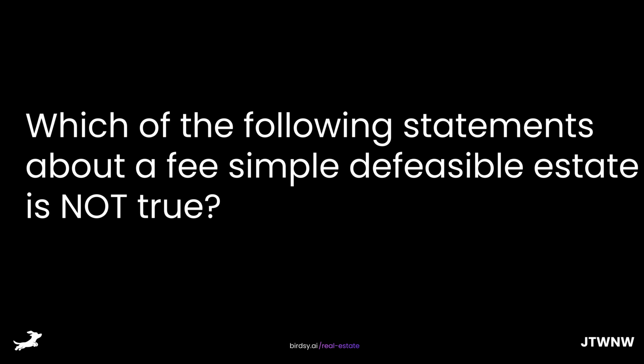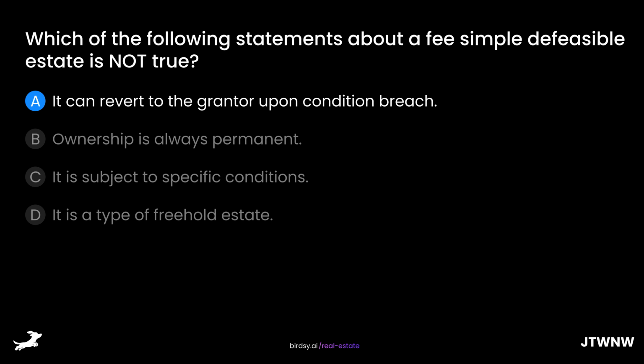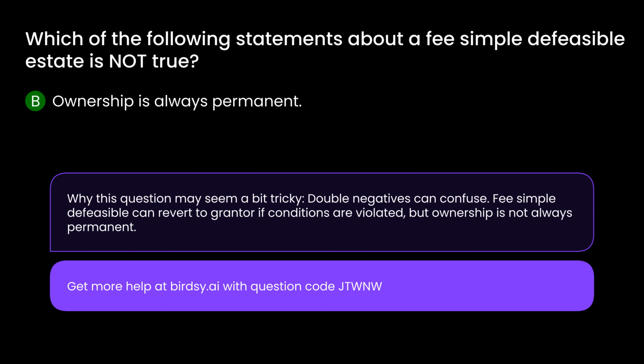Which of the following statements about a fee simple defeasible estate is not true? Is it A, it can revert to the grantor upon condition breach, B, ownership is always permanent, C, it is subject to specific conditions, or D, it is a type of freehold estate? The answer is B. Ownership is always permanent. Why this question may seem a bit tricky. Double negatives can confuse. Fee simple defeasible can revert to grantor if conditions are violated, but ownership is not always permanent.